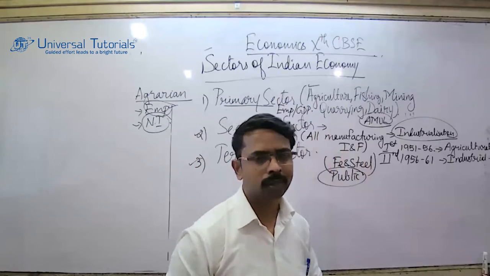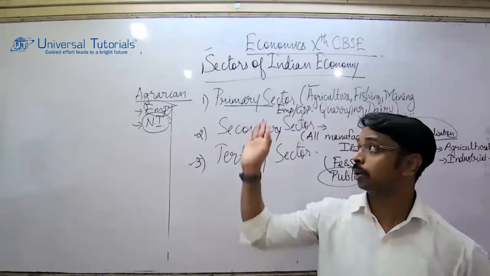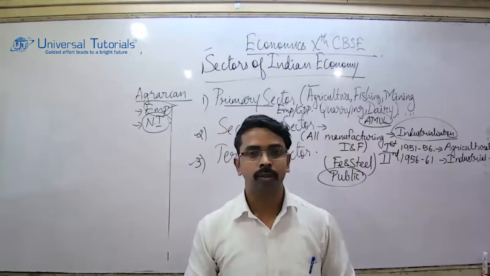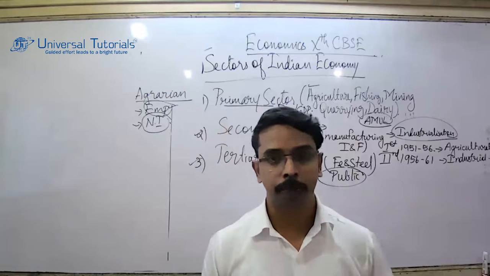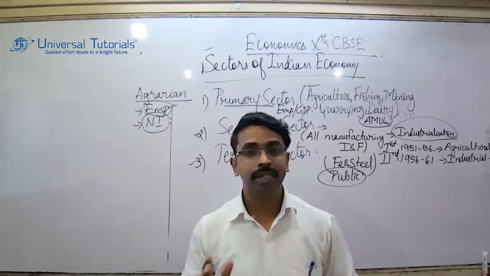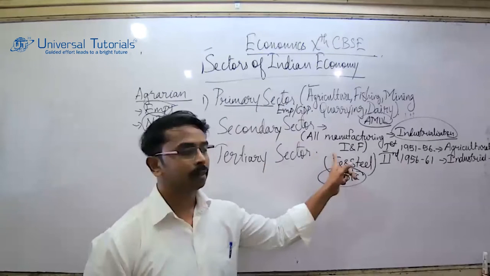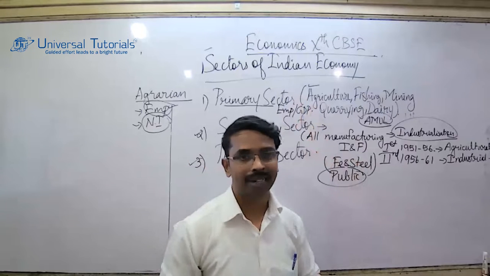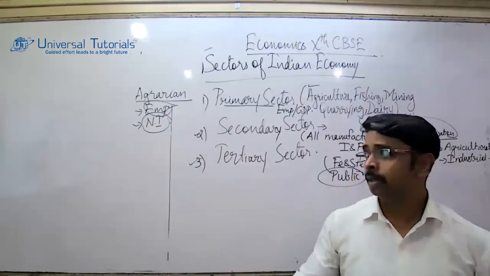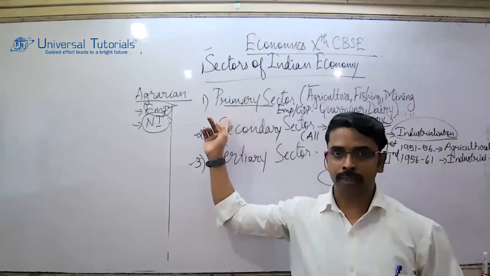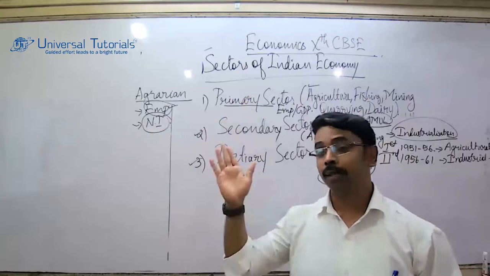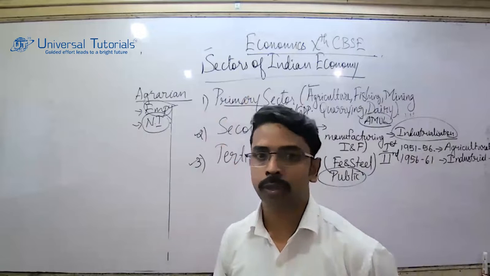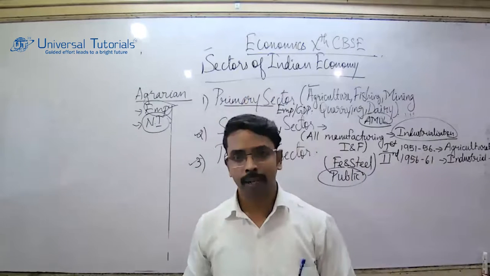You know, what is the link between the factories and industries and our primary sector? If I say modernization of agriculture, it is only because of the tractors, harvesters, fertilizers, pesticides, etc. These are supplied by none other than the industrial sector. So in fact, we say both primary and secondary sectors go hand in hand. What is the meaning of the phrase hand in hand? The more the development of the primary sector, that is mainly agriculture, the better it is for which sector? Secondary sector. That is, the more the industries producing tractors, threshers, fertilizers,